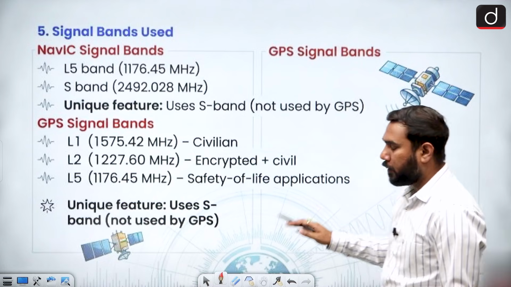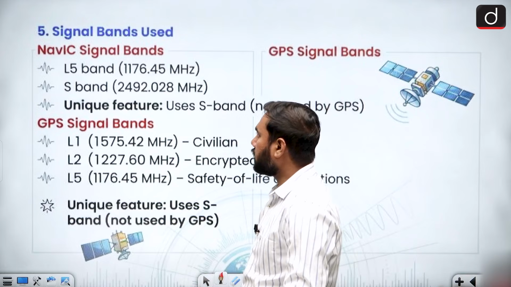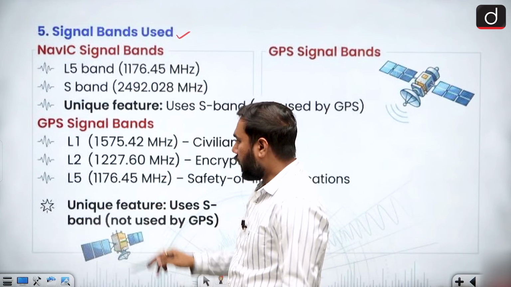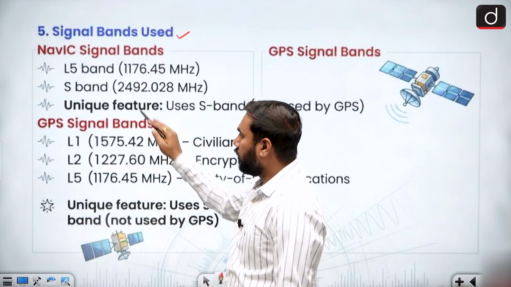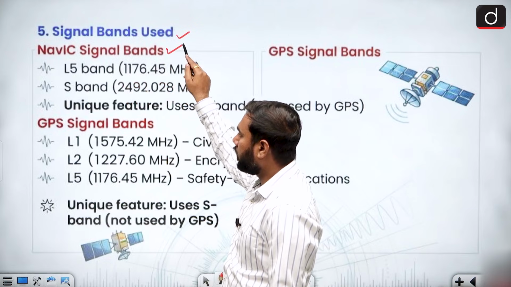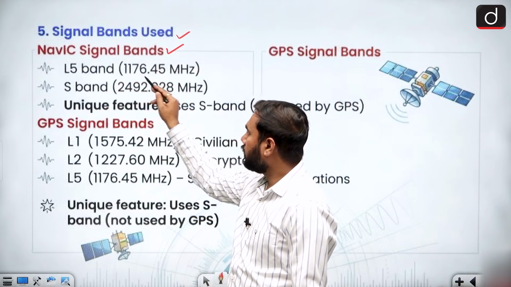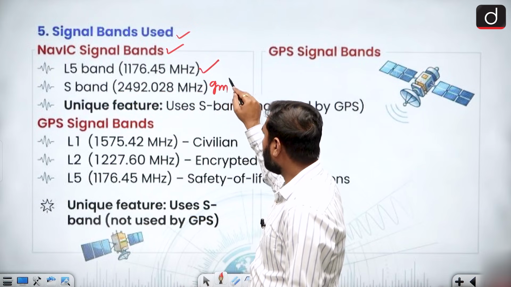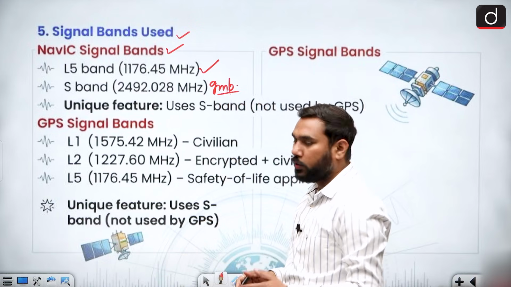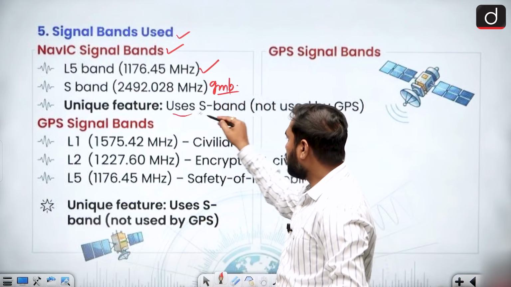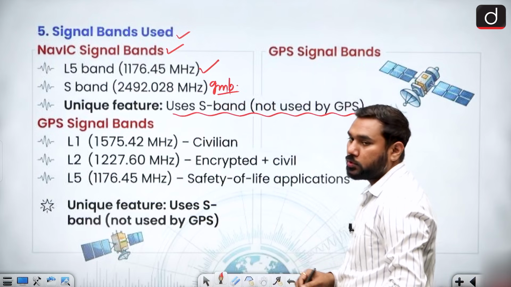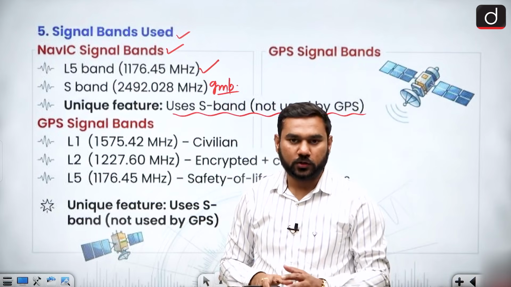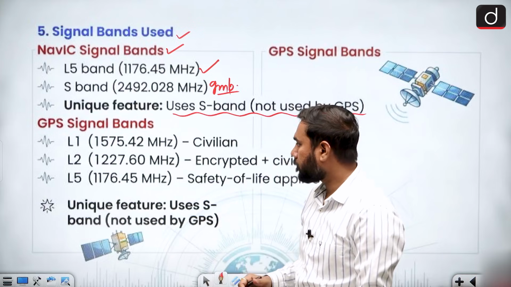And also for the communication of space with these systems, we are using different types of signal bands. And this one is a very important point. When we talk about the NavIC signal band, there is the L5 band we are using normally. The S band is the most important one, because the S band is a unique feature of NavIC, which is not used by GPS. So GPS cannot use the S band and we use it, so we have a precise signal for it.